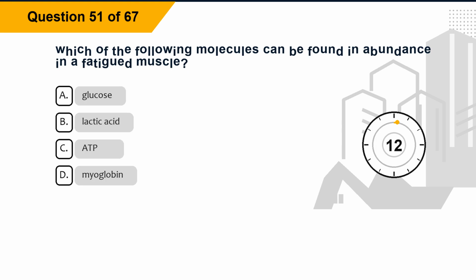Question 51. Which of the following molecules can be found in abundance in a fatigued muscle? Option A. Glucose. Option B. Lactic acid. Option C. ATP. Option D. Myoglobin. The correct answer is option B.